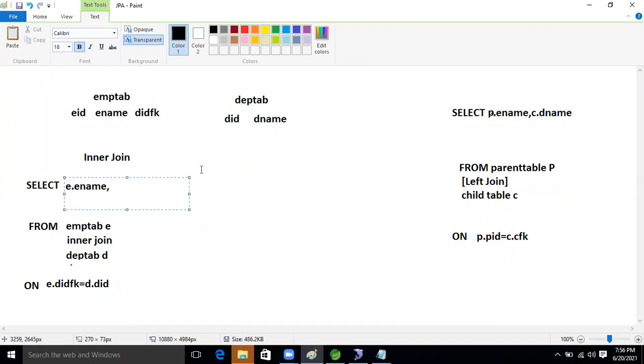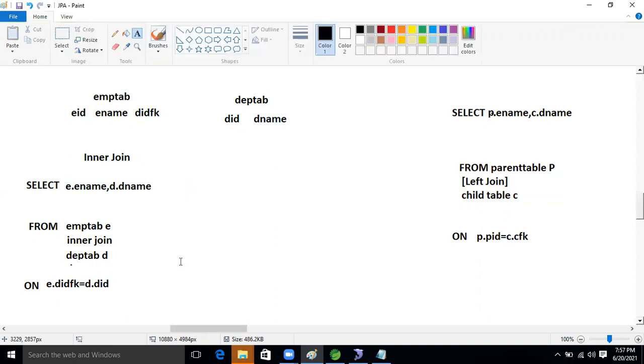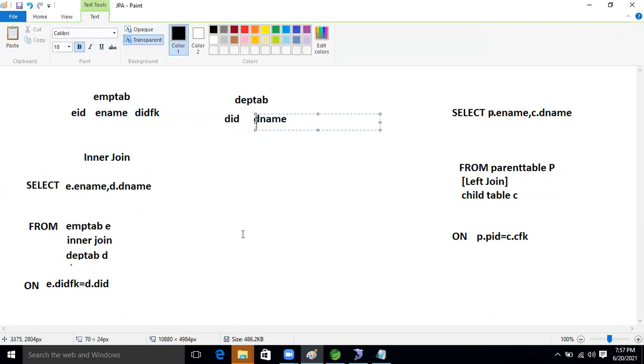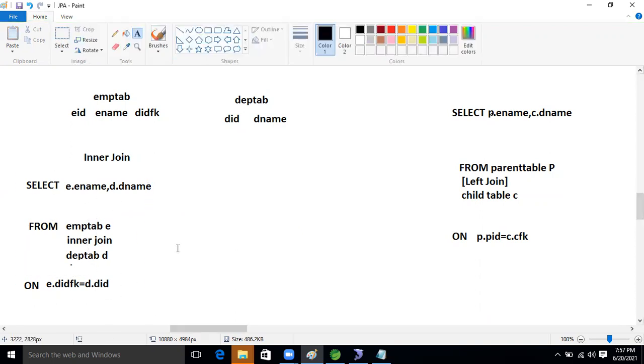Comma. I want to select the child data D name, right? So what do we take now? D dot D name, specifying the alias name D. Whenever we write this query, we select both tables' records, E name and D name. This is nothing but inner join, guys.